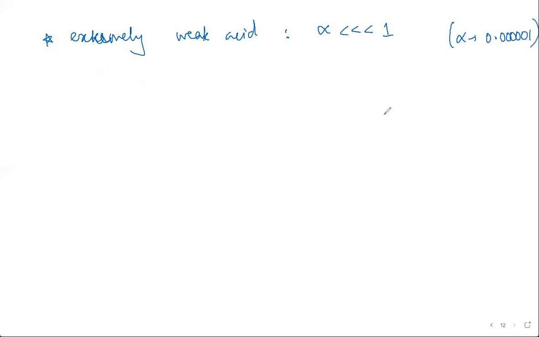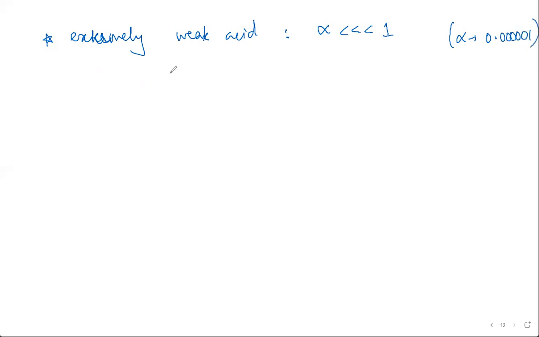Now, for an extremely weak acid, the fraction that has dissociated, alpha, is much less than 1. Think of alpha as 0.000001, something like that.